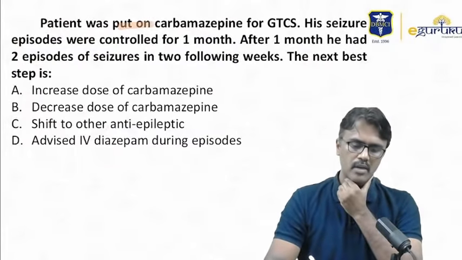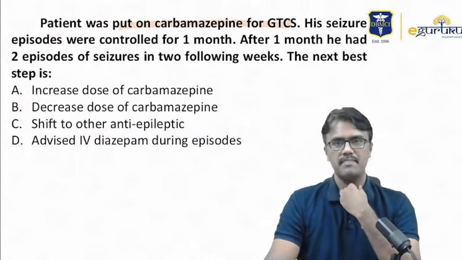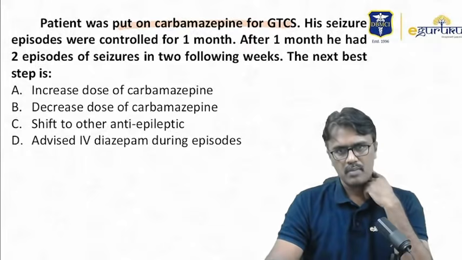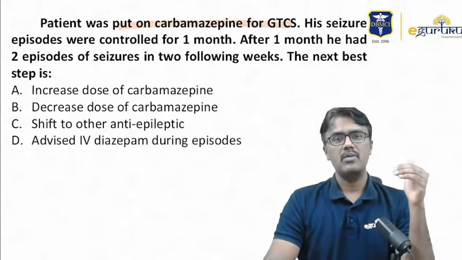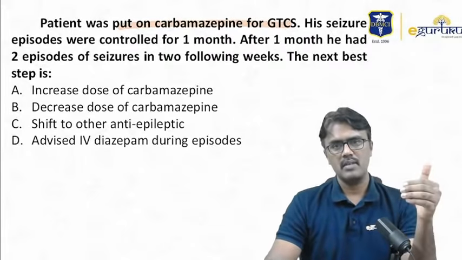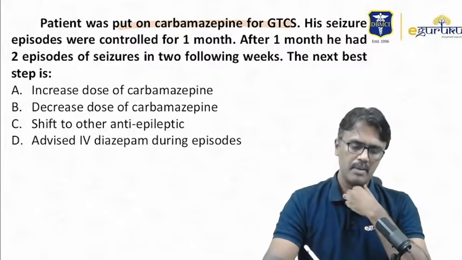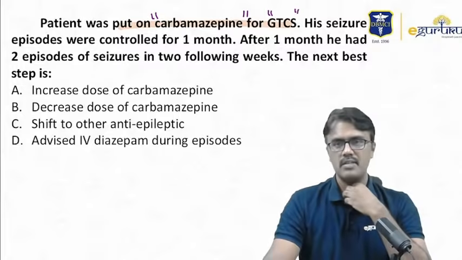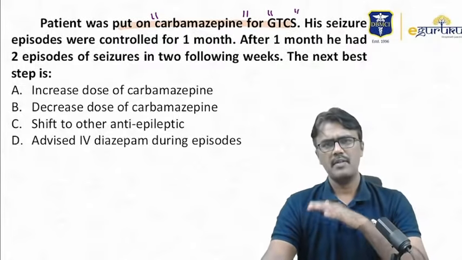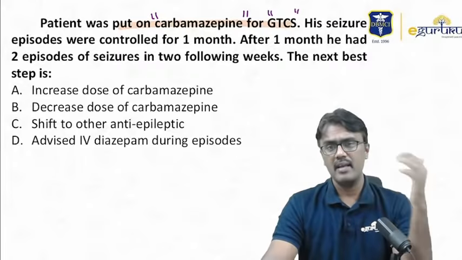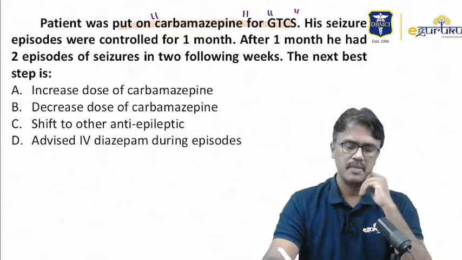Patient was put on carbamazepine for GTCS. His seizure episodes were controlled for 1 month. After 1 month, he had 2 episodes of seizures in the following 2 weeks. What is the next step? Now, carbamazepine is an anti-epileptic drug and it was given for generalized tonic-clonic seizure. It was controlled for 1 month. After 1 month, he had episodes again. What is the problem with carbamazepine?